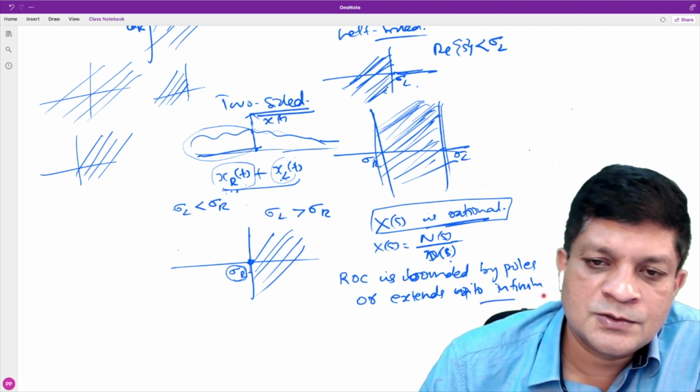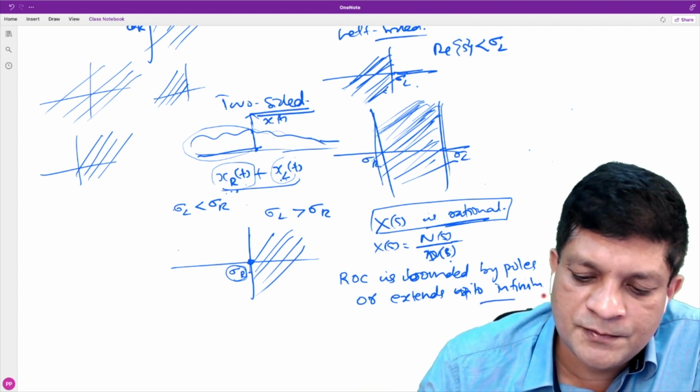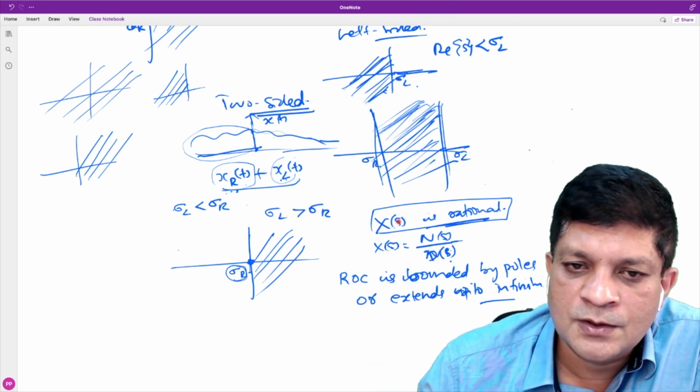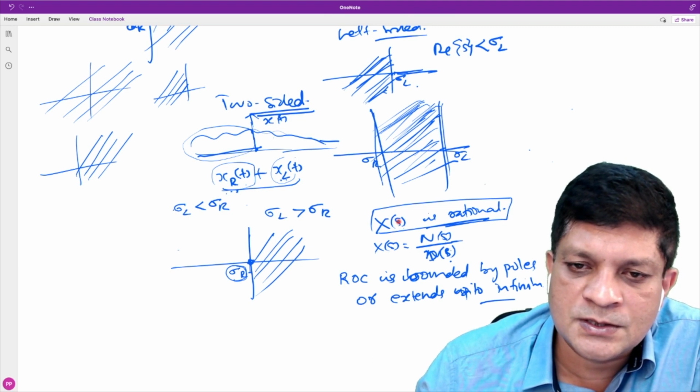Okay. ROC is always bounded by poles. If X of S is rational, ROC is bounded by poles, or if there is no pole, it extends up to infinity.